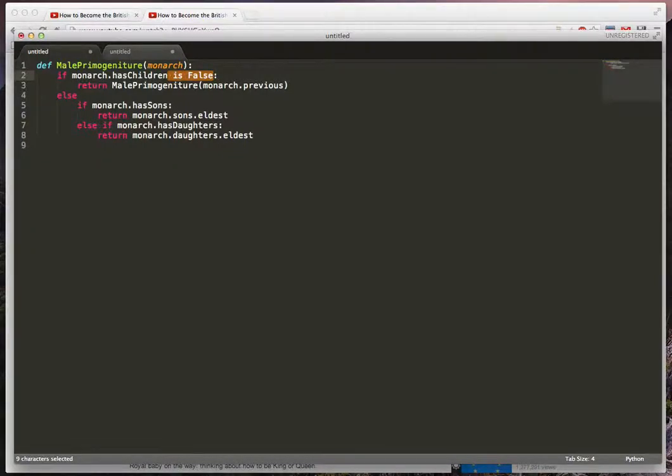Is false is a little bit of a different thing because, like I said, if is going to ask if this is true, and so we've got to make it clear that it's false. But a more Pythonic way to do that is to just say not and get rid of the false. And so this reads much better. If not has children, or basically, if you don't have children, we're going to look at a different monarch or a different member of the royal family tree.